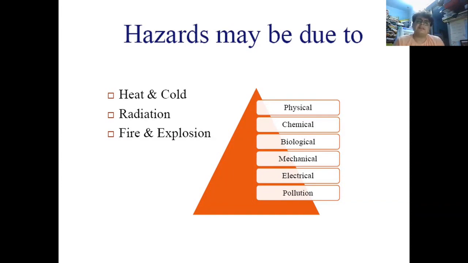There are different kinds of hazards: physical hazards, chemical hazards, biological hazards, mechanical hazards, electrical hazards, and pollution hazards. So these are the types of hazards, and heat and cold, radiation, fire and explosions are the causes of the hazards.